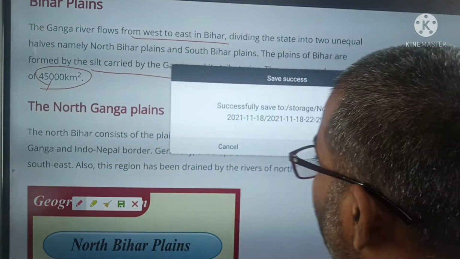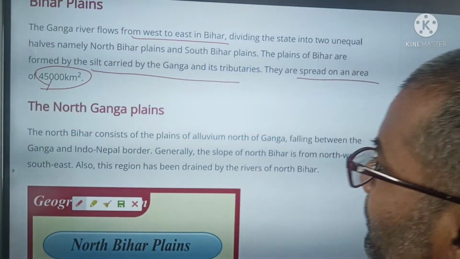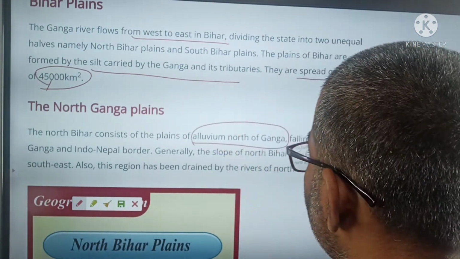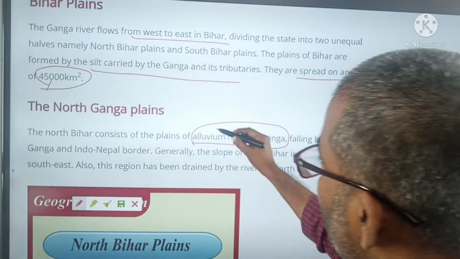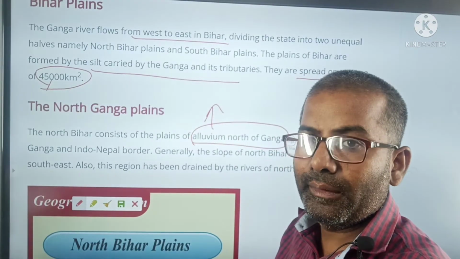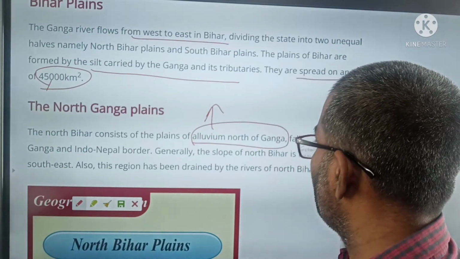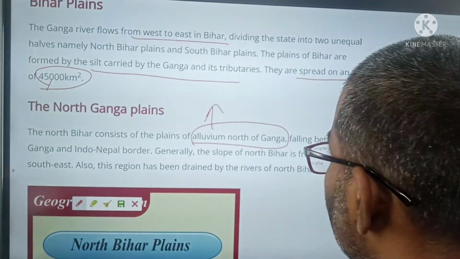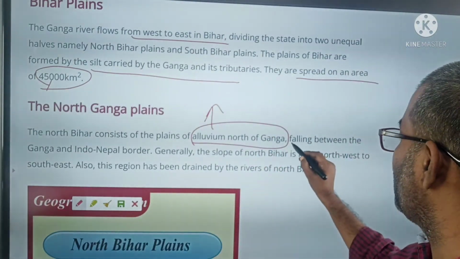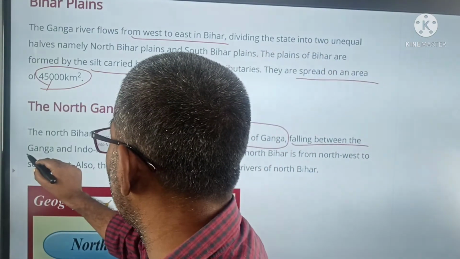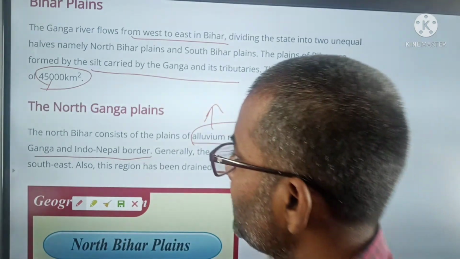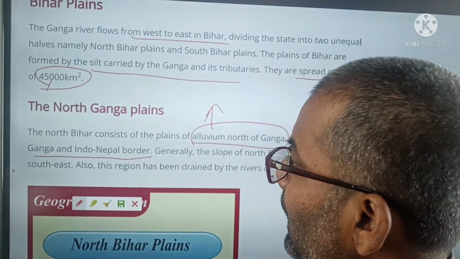Now the North Ganga plain. North Bihar consists of the alluvial plain of the Ganga. Alluvial is soil that rivers bring, and it is new soil. In Hindi it is called jalod soil. It falls between the Ganga and the Indo-Nepal border.